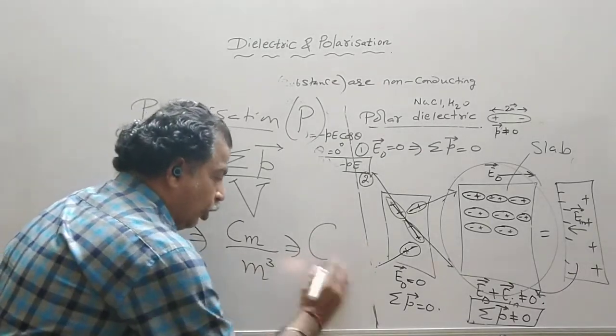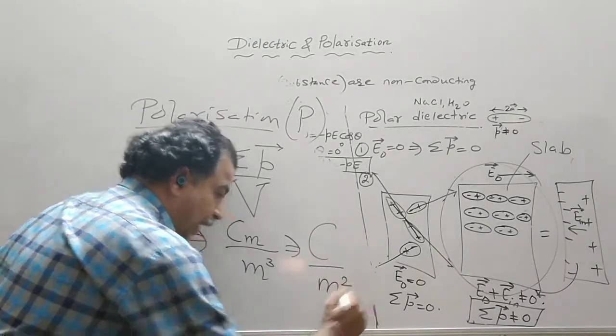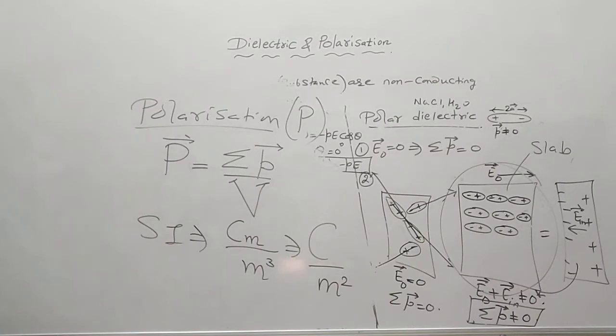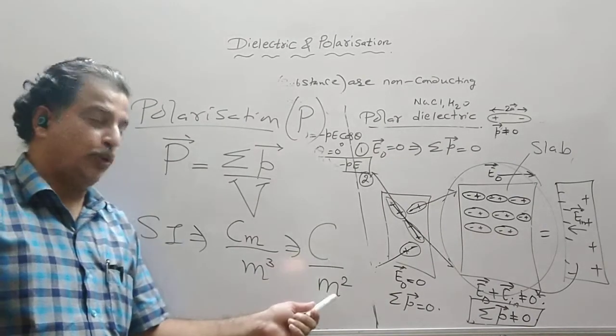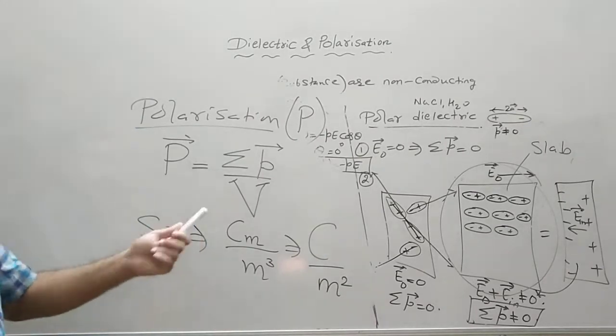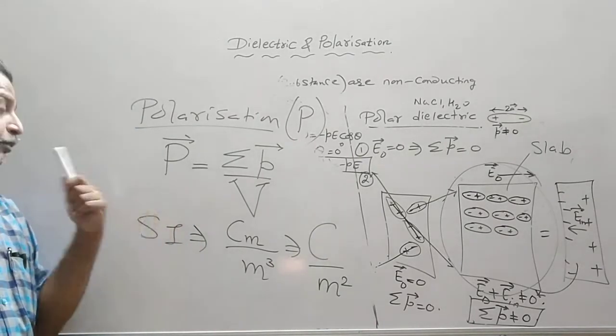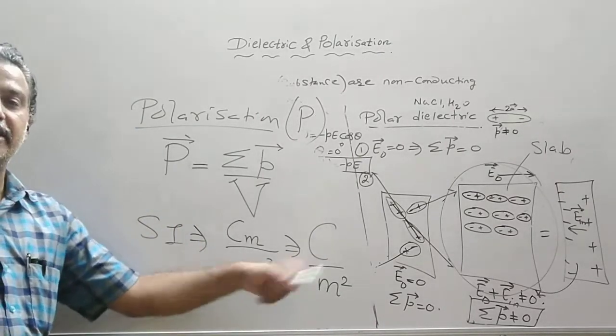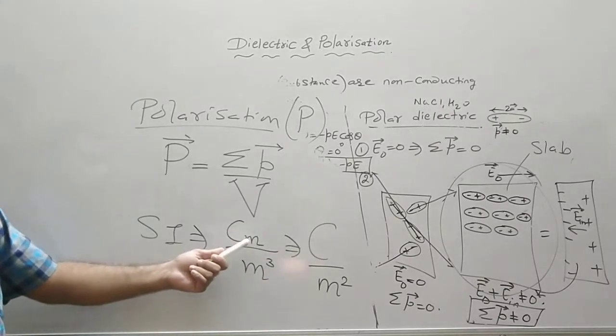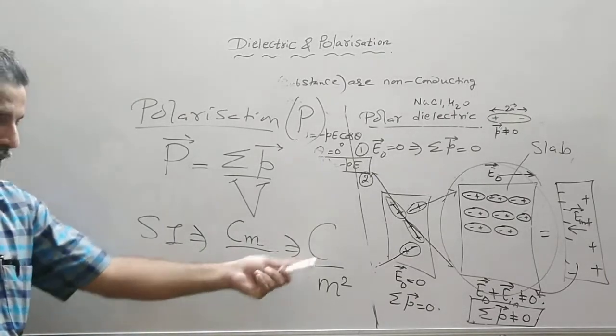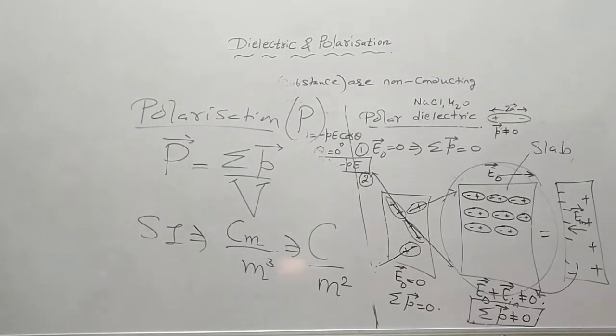coulomb upon meter square, which was the surface charge density. So surface charge density was charge upon area. So you have to remember, the polarization has the same SI unit as surface charge density. So dimensional formula you can directly write from this. It is left as an exercise.